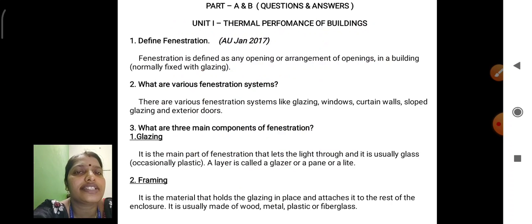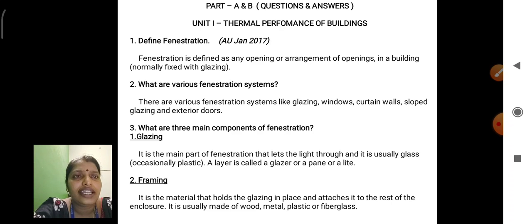Let us now discuss Unit 1, thermal performance of buildings. Already different modules are explained. Some more important questions are given. First one, define fenestration. Fenestration is defined as any opening or arrangement of openings in a building that is fixed with glazing material. Next, what are various fenestration systems?